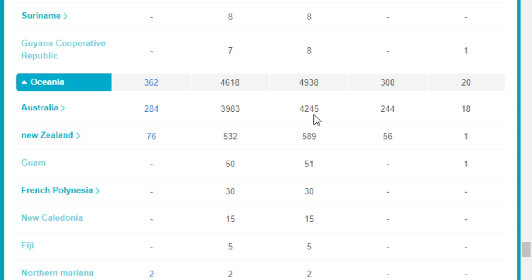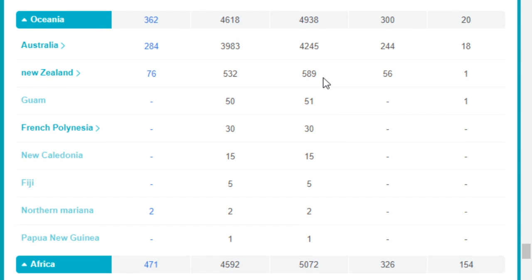4,245 cumulative diagnosis cases and 284 new added cases. 18 people died in Australia. Another 2 new death cases in Australia. We can see these couple of days every day has 1 or 2 new death cases in Australia, and followed by New Zealand, which has 589 cumulative diagnosis cases.